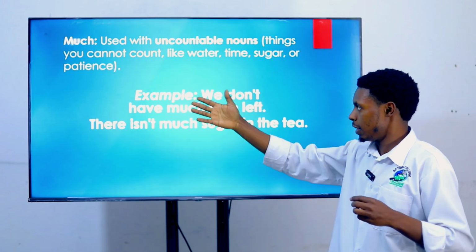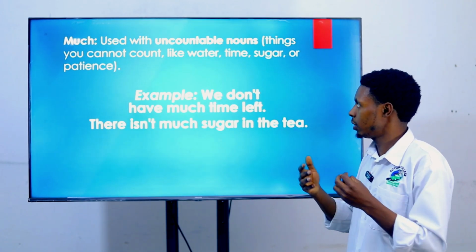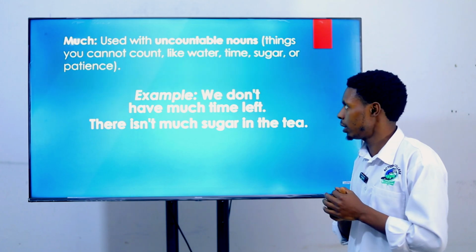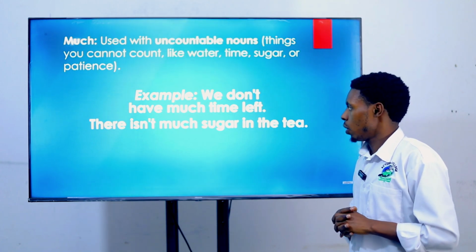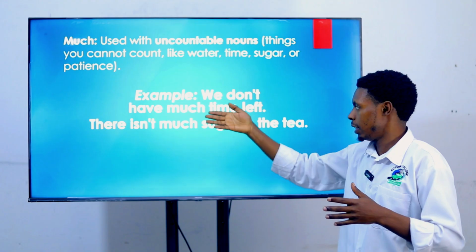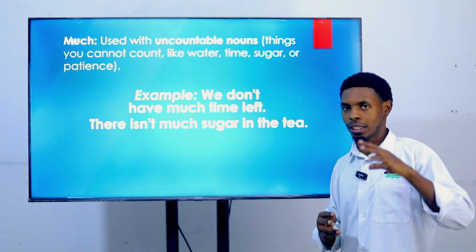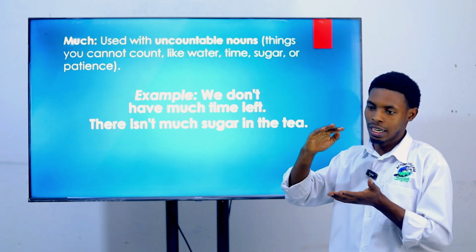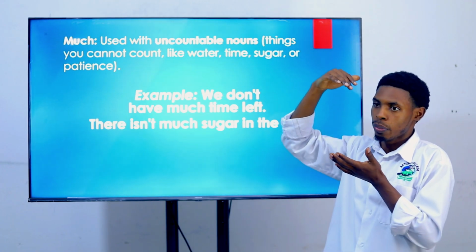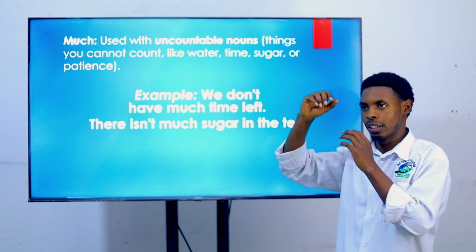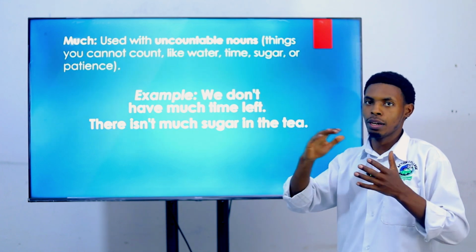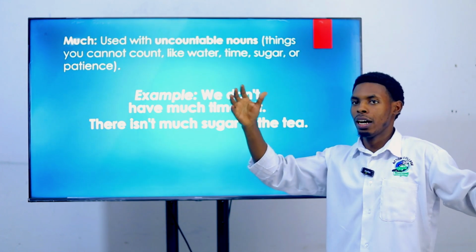So let's have the first example to understand this well. We don't have much time left. When you say we don't have much time left, you mean that this time is much. It's not very little time. In terms of time, maybe there are many hours.